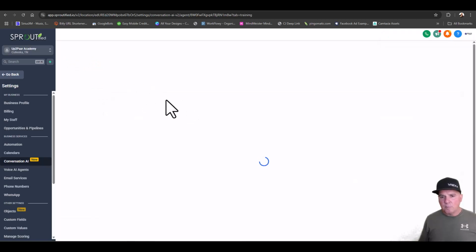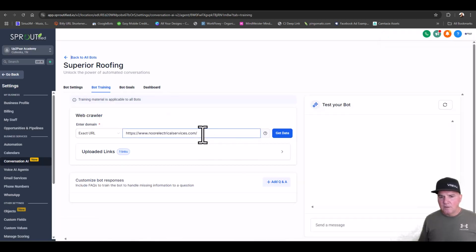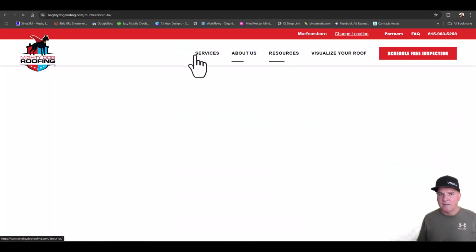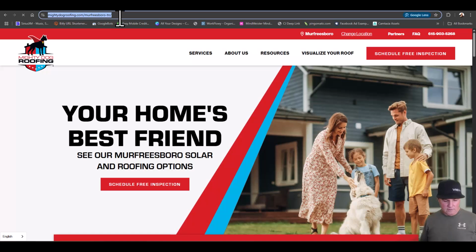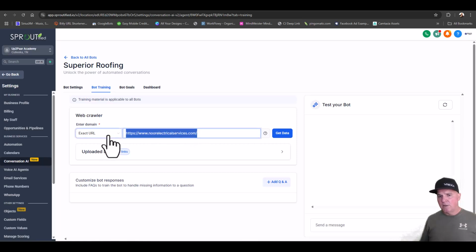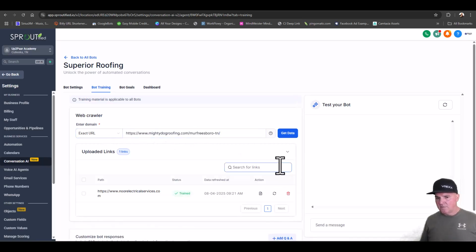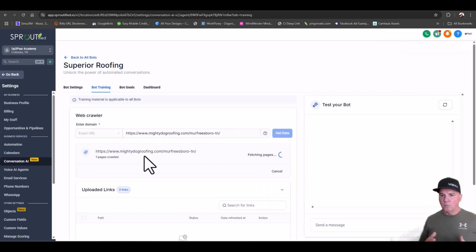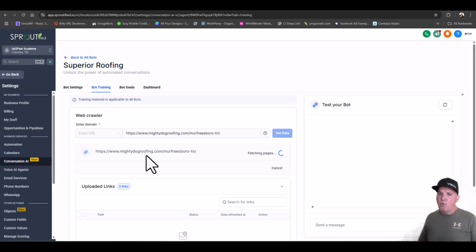And then to train the bot, basically you just go in and select their URL. So whatever the URL for this roofing company is, which is their website, is right here. And there's Mighty Dog. And we just copy and paste that link. We go back over here. We paste that in. And then we're just going to hit get data. So what we're doing is we're training the AI. So we're going to sell them AI services basically for their appointment booking.